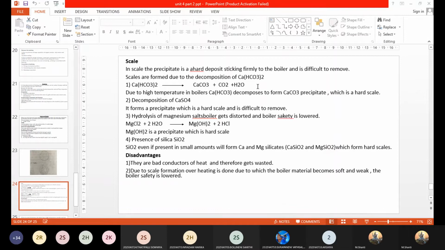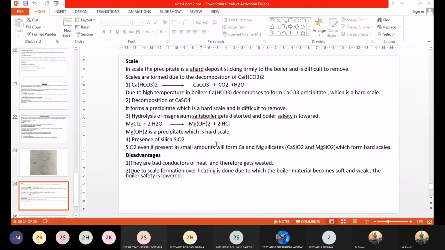So what are the four reasons for the scale formation? Calcium bicarbonate decomposition gives calcium carbonate. So this is one type of scale. Then deposition of calcium sulfate type of scales.